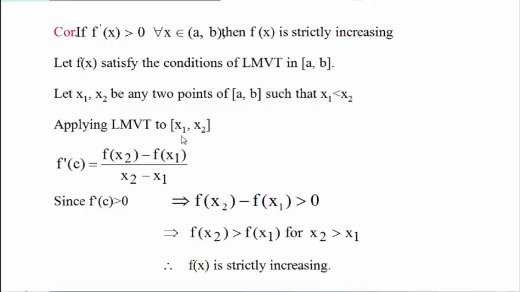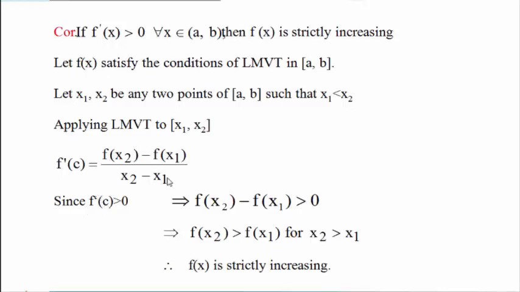Apply the Lagrange mean value theorem to these points, we get f dash of c equal to the right hand side. And what we have been given about the derivative is that it is always positive, which means f dash of c is also positive, strictly greater than 0. But what is the value of f dash of c?